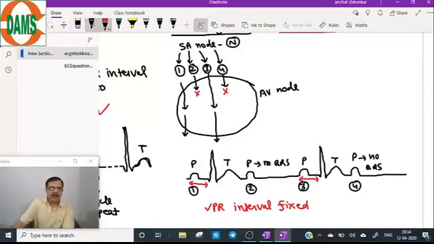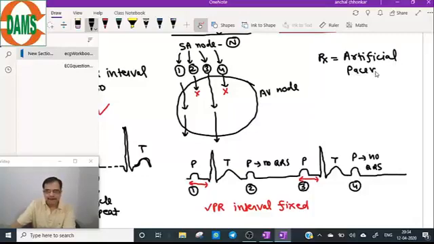Now the treatment of Mobitz type 2 is, obviously, to treat the ischemia, as well as an artificial pacemaker. Treatment of Mobitz type 2 is an artificial pacemaker, because here the heart rate is very slow. So therefore we have to go for an artificial pacemaker, as well as treat the underlying ischemic disease.